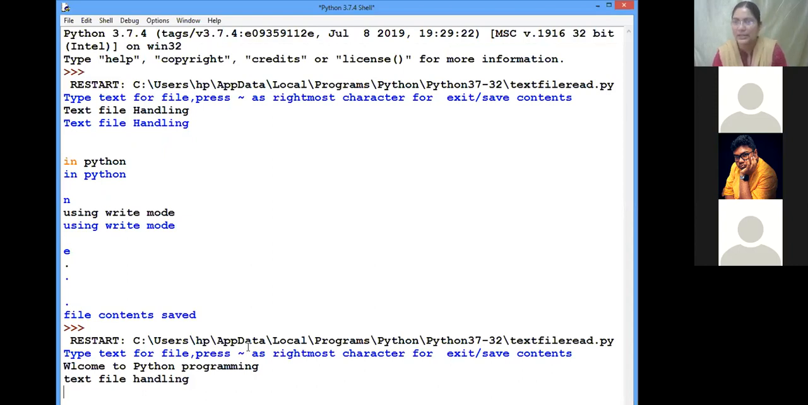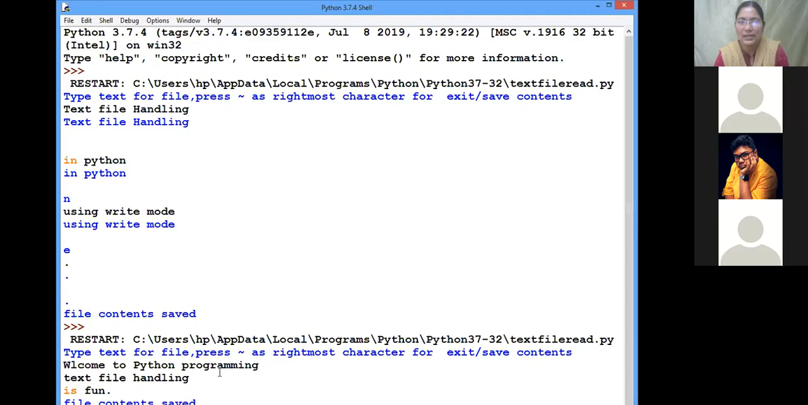Actually there is no existing feature, but we are using our own intellect and our brain, and we have devised some coding for reading up to a specific character. Text file handling is fun. Now I press dot. Now what will happen? You can see file content saved, finished. It is no more taking the content because my terminating character is reached. Now let me explain how I have done this.